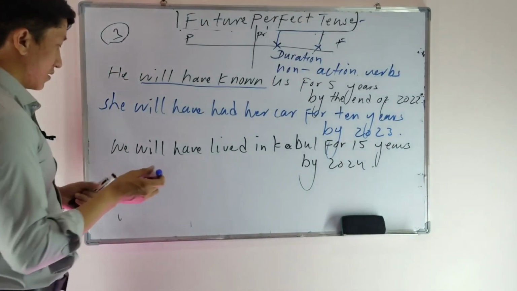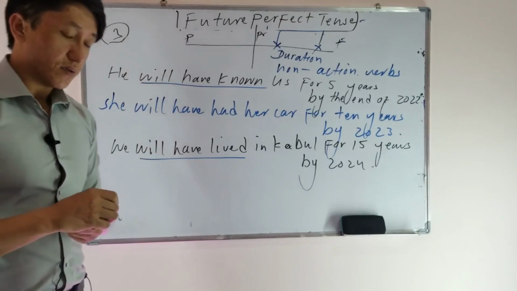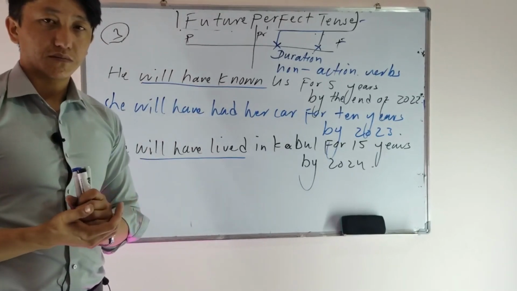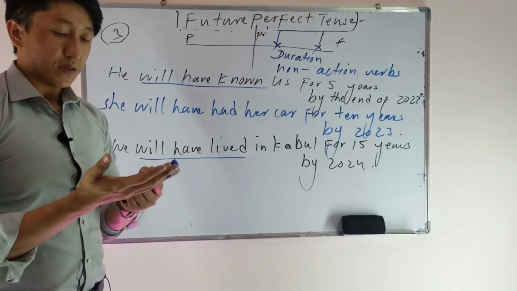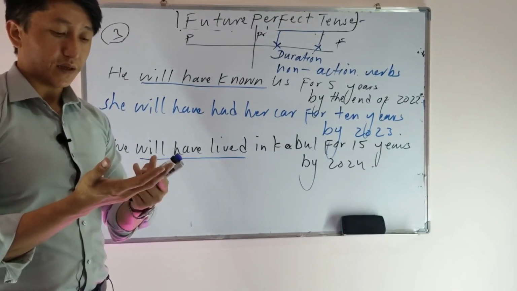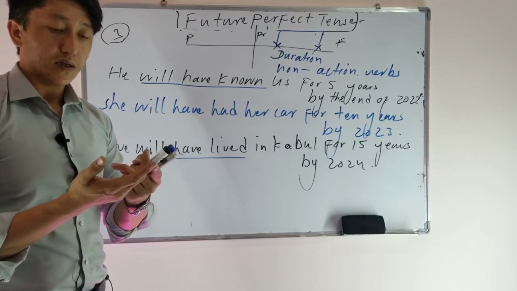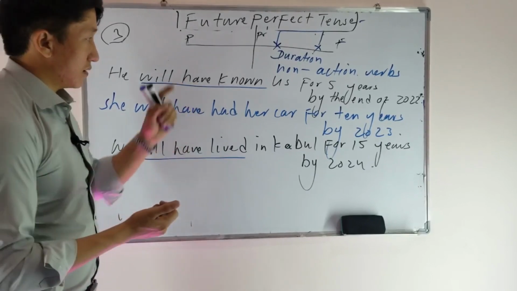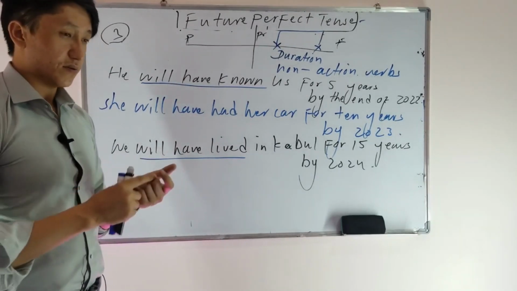So this action of living, we can say will have lived. Some verbs can be used as both action and non-action verbs. For example, action verbs like live, study, learn and work, and non-action verbs, for example, know, have, understand.